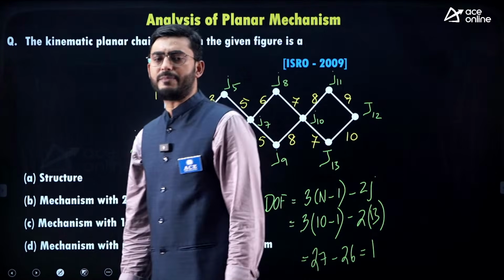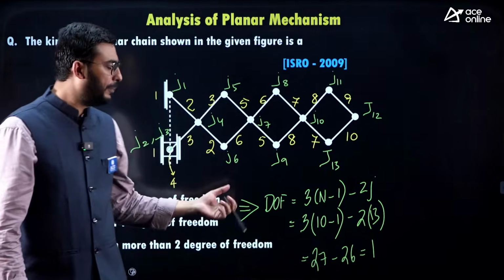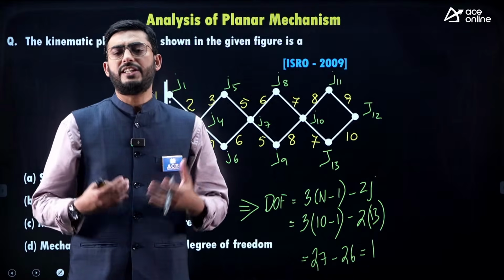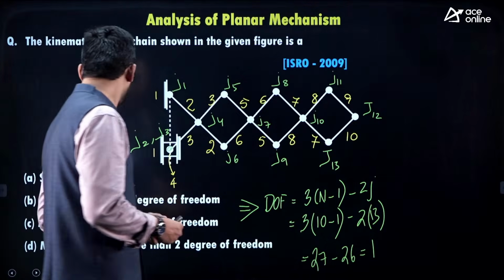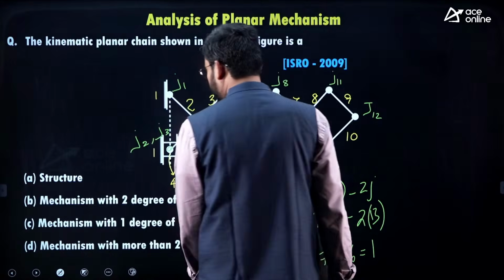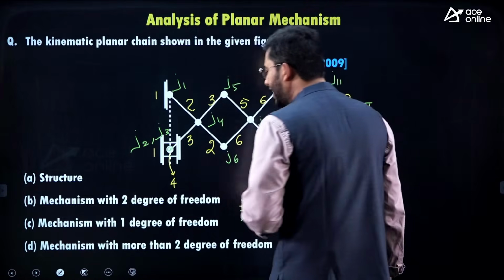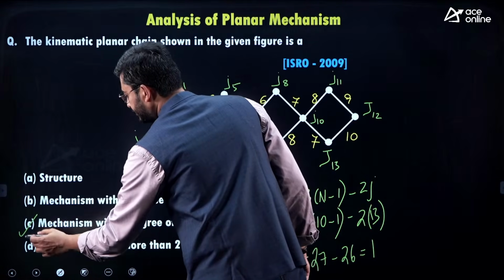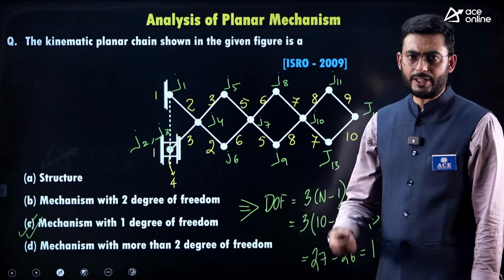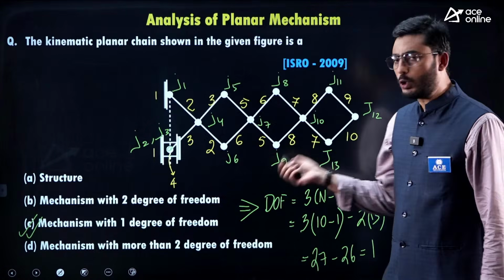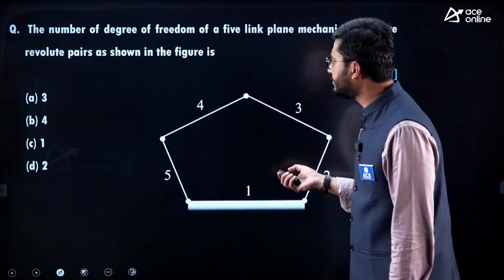When the degree of freedom is equal to 1, it is a completely constrained mechanism. It is a single input, single output kind of mechanism. Here, if you check with the options, it is a mechanism with 1 degree of freedom. Option C is the answer. Alright, let's go to the next question.